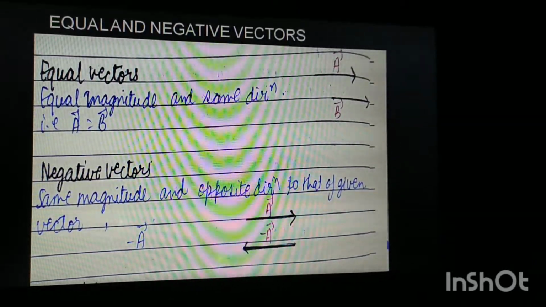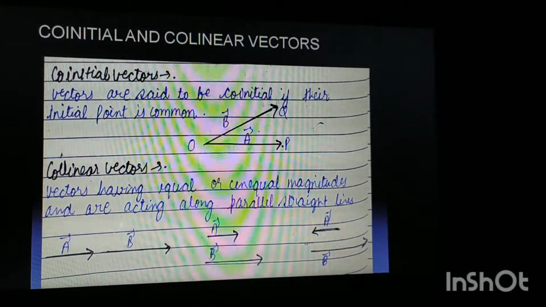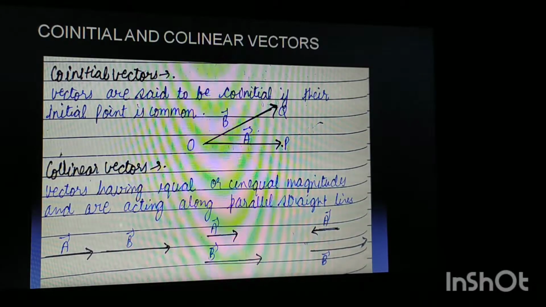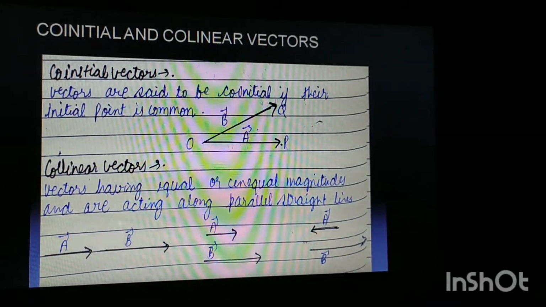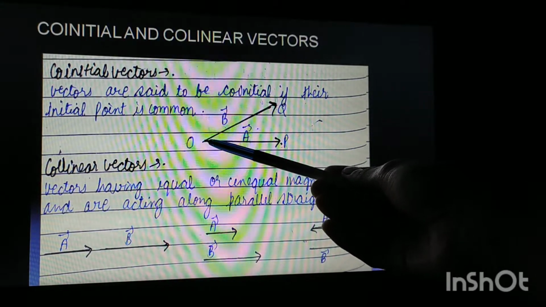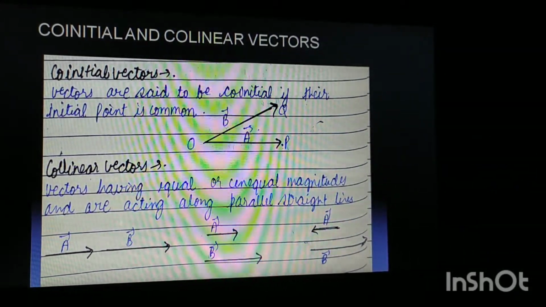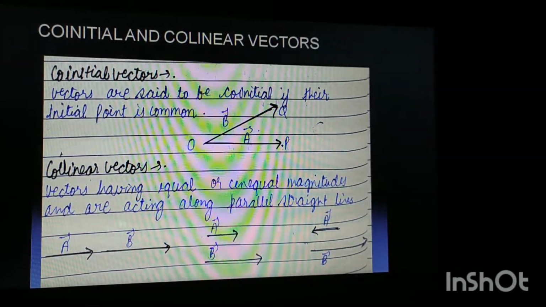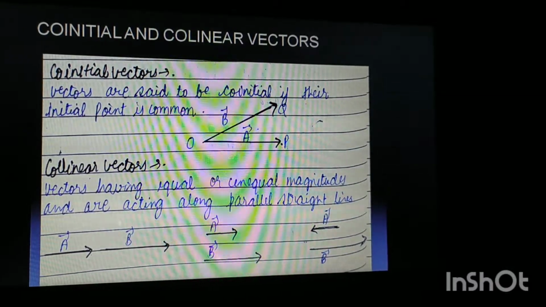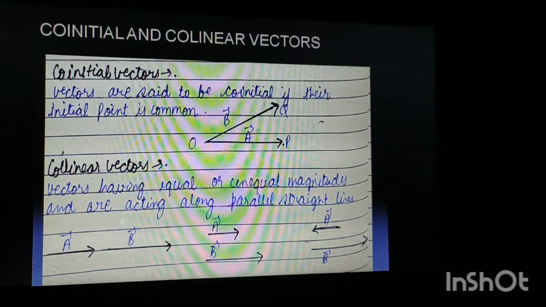Now let us move to the further part, which is co-initial vectors and collinear vectors. First, let us discuss what co-initial vectors are. See, the vectors which start from the same point, the initial point of the two vectors being the same, like here it is O, we call these two vectors co-initial vectors. Why? Because they start from the same point. Now these A and B vectors are co-initial because they start from the same point, that is O.